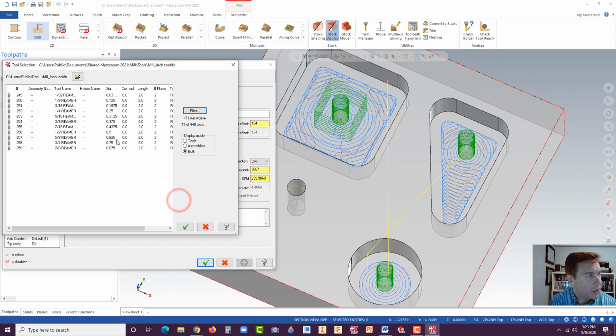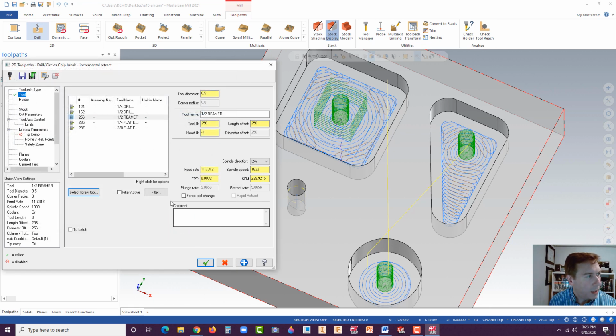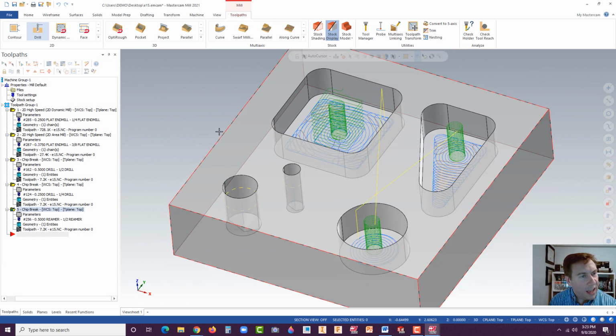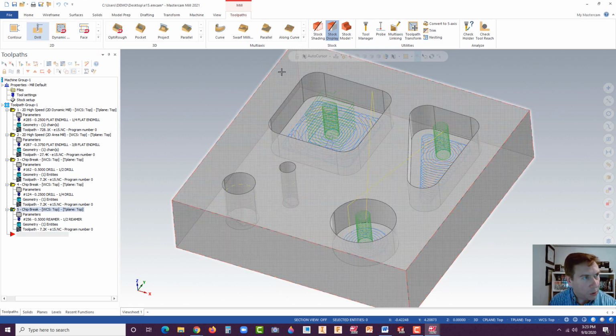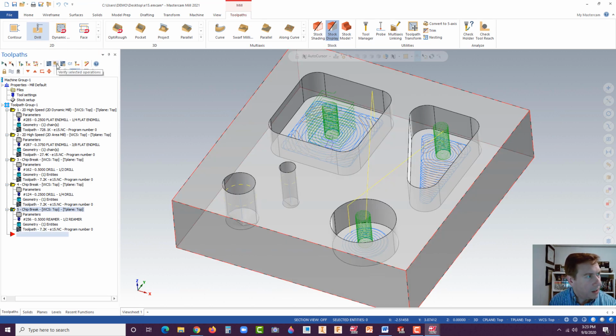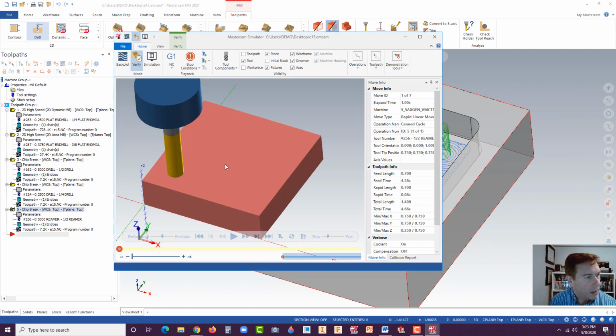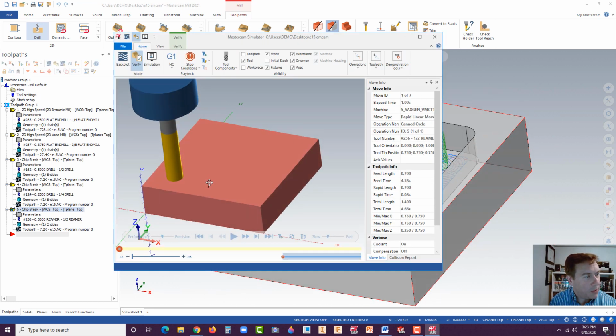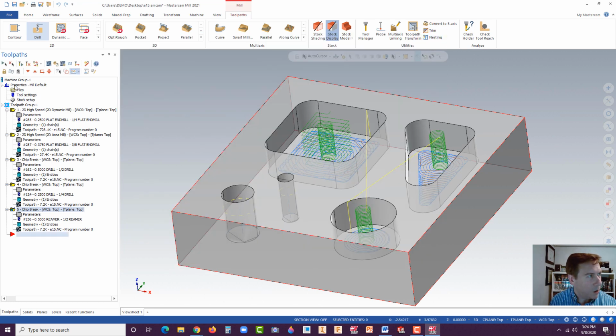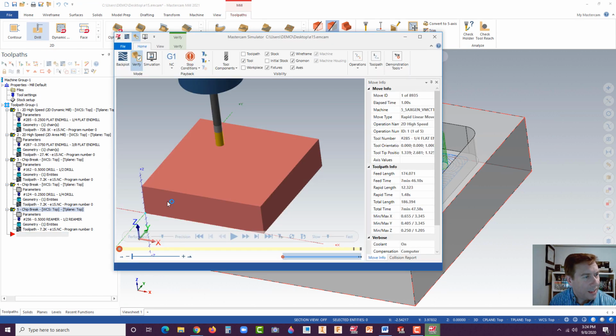Okay, so anyhow, let's hit the green check, and we'll go with a 1/2-inch reamer, and hit the green check. All right, one last simulation. Let's go back to simulation here. Oh, it was just that one reaming procedure. I didn't select the whole thing, so let's go back up here. That's why it's important to hit this button here. And now we can hit play, and I'll speed it up so it goes through pretty quick.